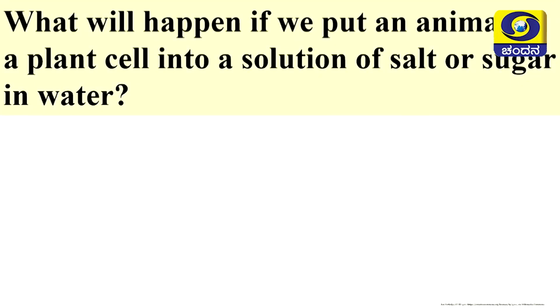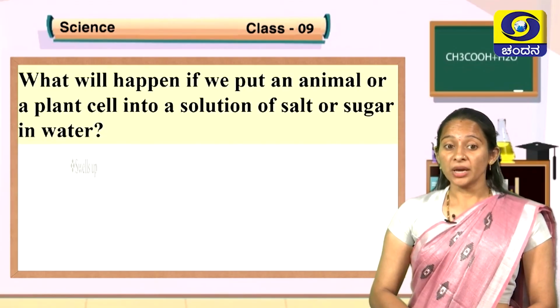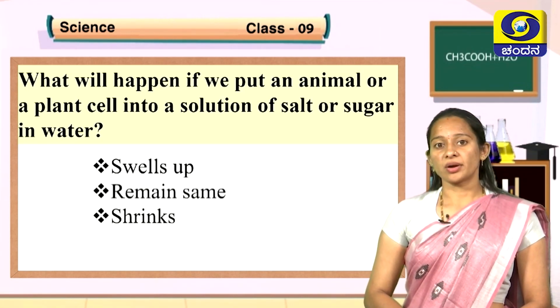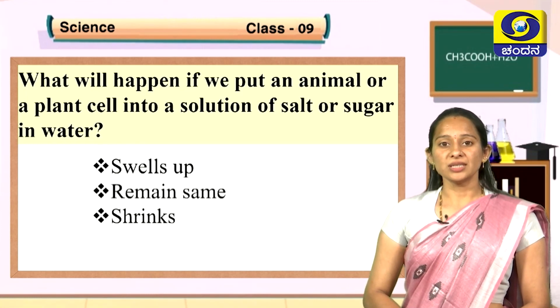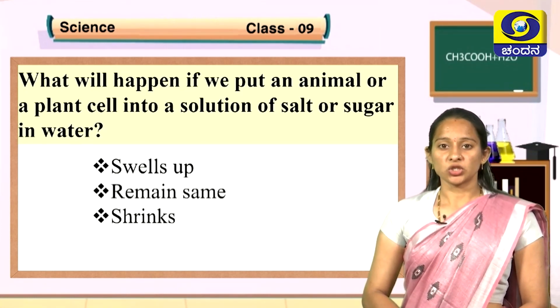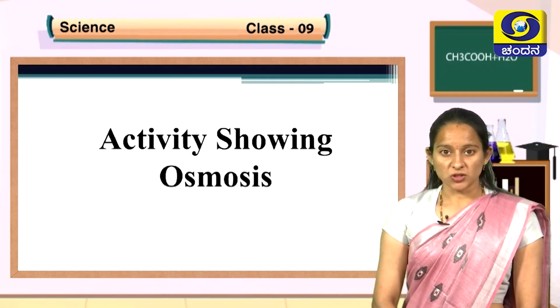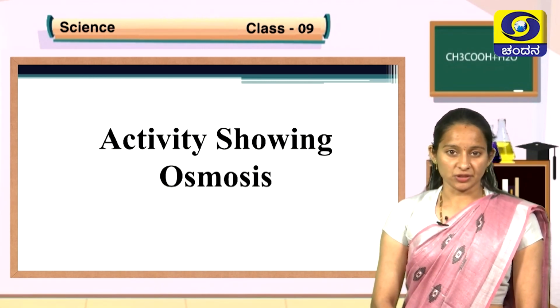What will happen if we put an animal cell or plant cell in a solution of salt or sugar in water? The cell may swell up or remain same or it can shrink. Any of these three can happen when a cell is placed in a solution of sugar or salt. To understand osmosis, let us do a simple activity.